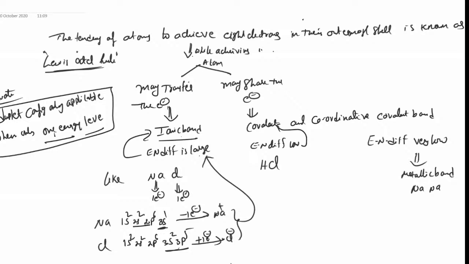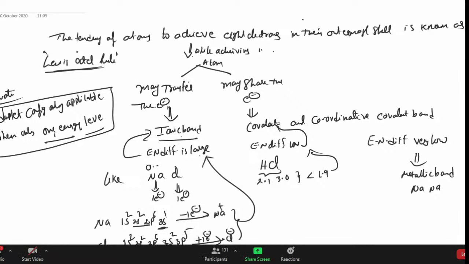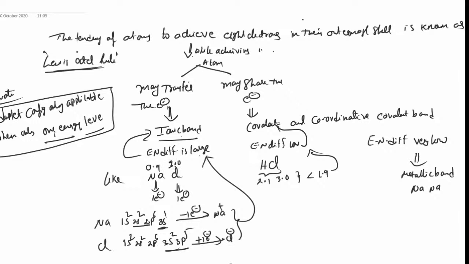What about HCl? Their electronegativities are 2.1 and 3.0. Difference is less than 1.9, therefore covalent bond. Difference of electronegativity less than 1.9, covalent. Greater than 1.9, ionic. For NaCl, this is 0.9, this is 3.0, difference is greater than 1.9. That's why they form ionic bond.